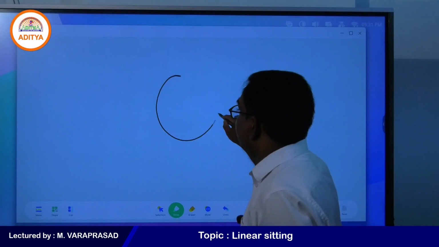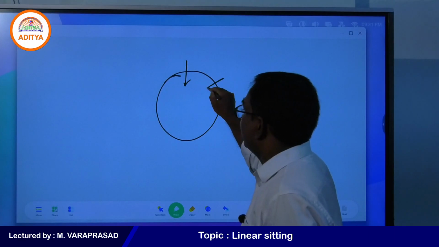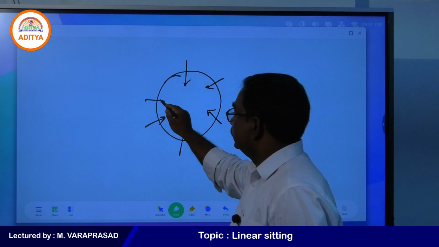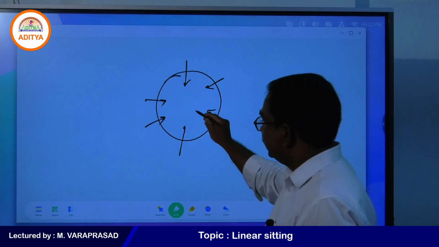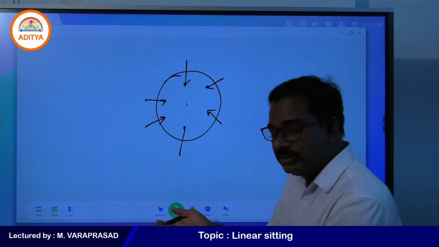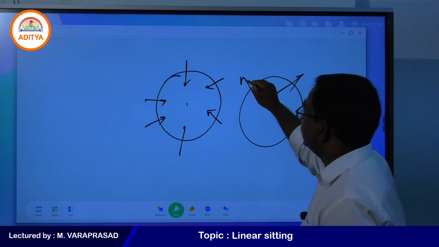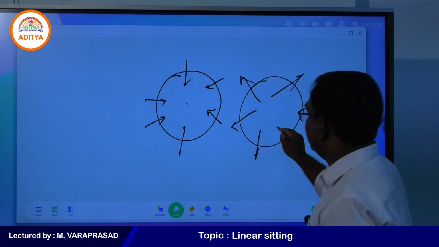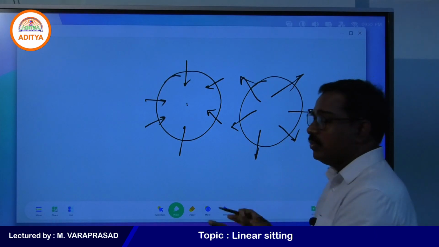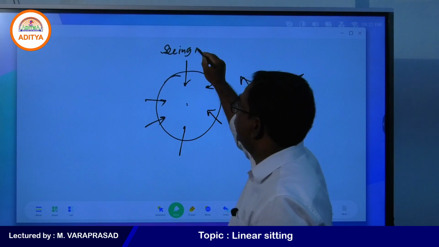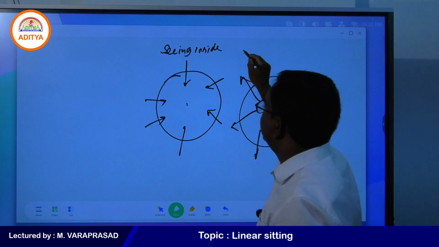In circular seating, somebody will say seeing inside the center. This is the center point, all are seeing inside. In some cases, some will say seeing away from the center, outside.